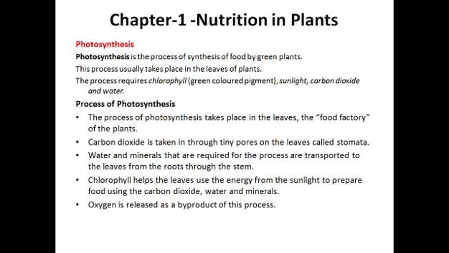Chlorophyll helps the leaves use the energy from the sunlight to prepare food using carbon dioxide, water, and minerals. Now, carbon dioxide reaches the plant through stomata, and water and minerals through the roots.